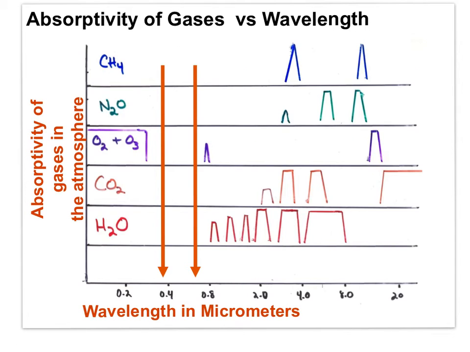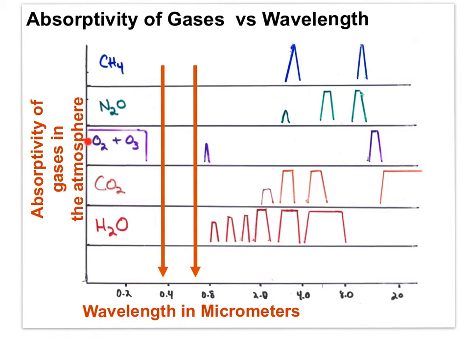This is a graph that I very much like, showing the relationship between absorptivity of various greenhouse gases against wavelength of light, and is presented in layers according to the 5 greenhouse gases: methane, nitrous oxide, ozone, carbon dioxide, and water. The graph shows the wavelengths that each gas absorbs. So for example, methane has an absorption peak here and here, meaning that methane absorbs wavelengths in this range and this range. You can see water absorbs all of these wavelengths quite well.